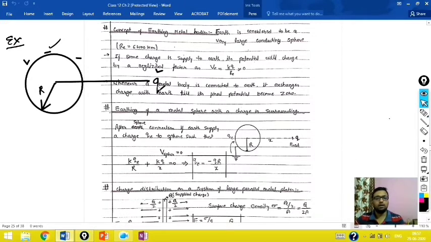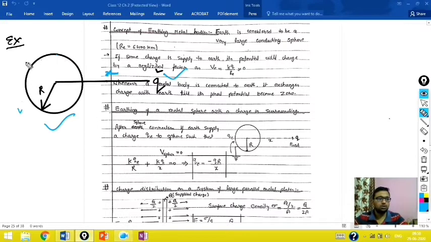Now you can see that I have taken a small charge q over here, and due to this small charge q we want to calculate the potential on a particular sphere. This is the given sphere, its radius is capital R, and we want to calculate the potential on the surface of this sphere. This charge is located at a distance x from the sphere, and no charge is provided on the surface. Don't think this is negative charge; this distance, as I told you, is x.